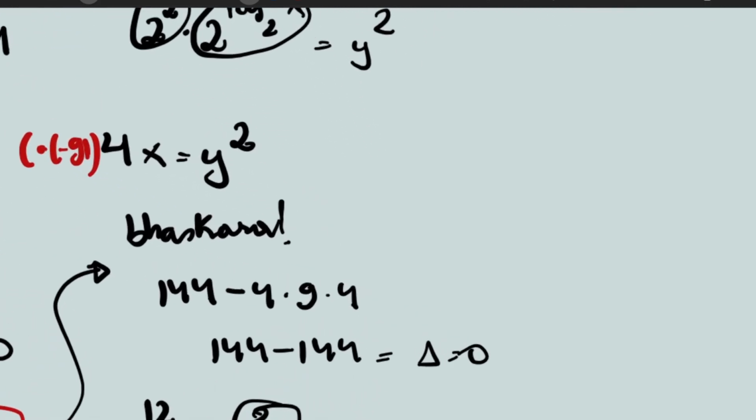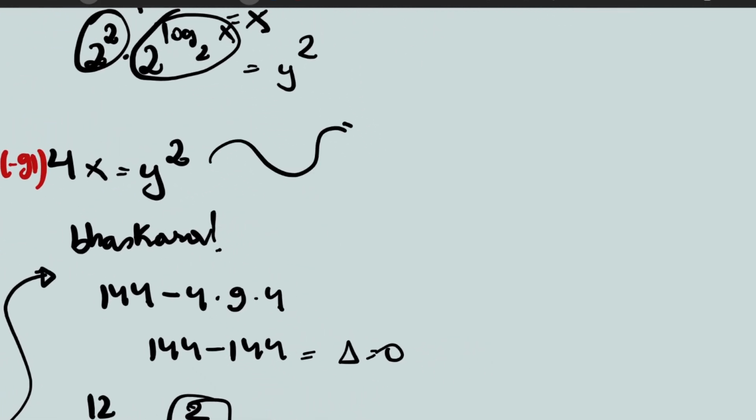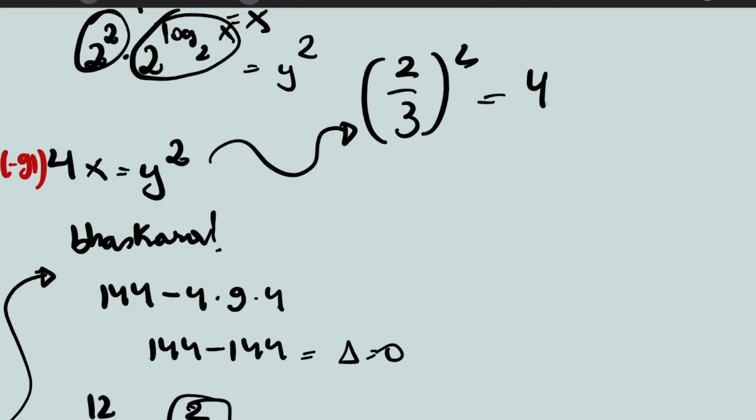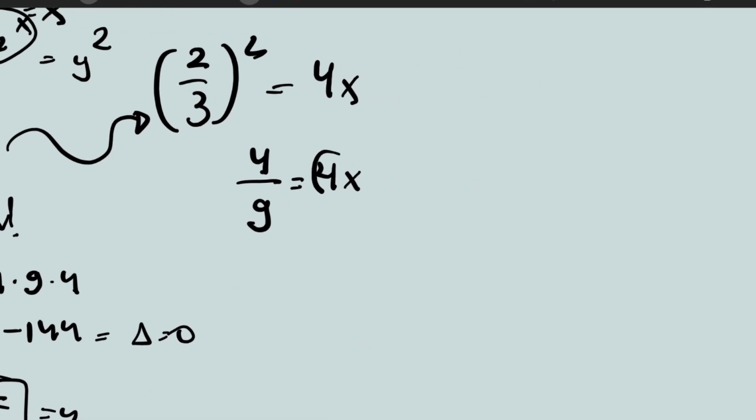Like, for an example, let's do it here, right? So you're gonna have 2 thirds squared equals 4x, and this is gonna give you 4 over 9 equals 4x. So you actually wanna divide 4 ninths by 4, and this is gonna give you x.